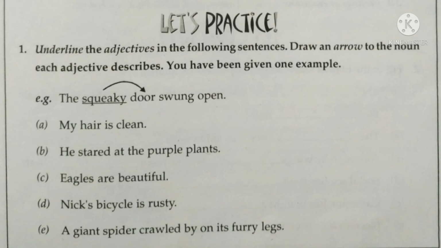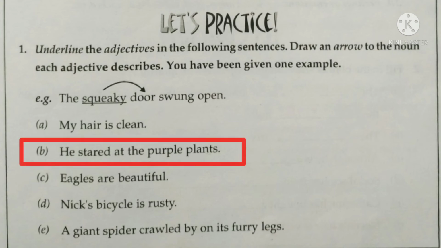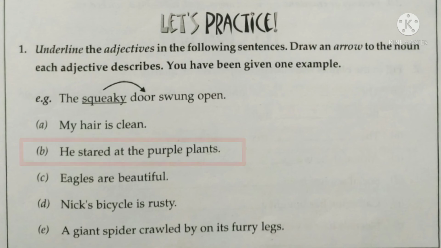Now look at the next sentence. He stared at the purple plants. Here the word purple is an adjective which is describing the noun plants. We will draw an arrow like this. Here the adjective purple is used attributively because it is used before the noun plants.